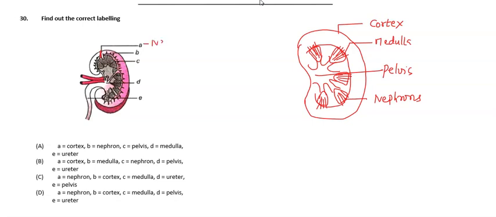So A is nephrons, then B is the cortex region, and C is the medulla region, and D, you can see it's a pelvis region. Then E will be the ureter. So that is the D option, where A nephron, B cortex, C medulla, D pelvis, E ureter. So in this diagram the correct option is D.